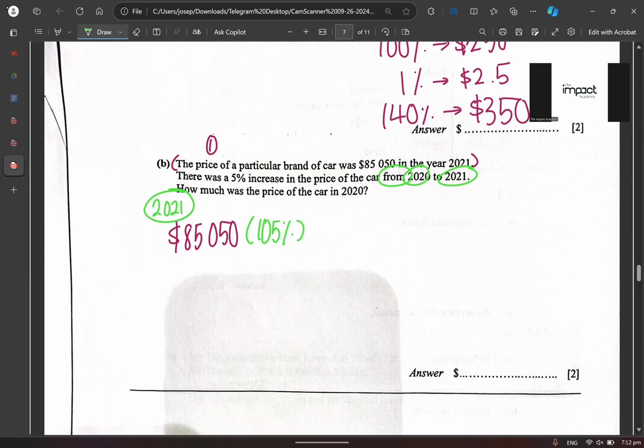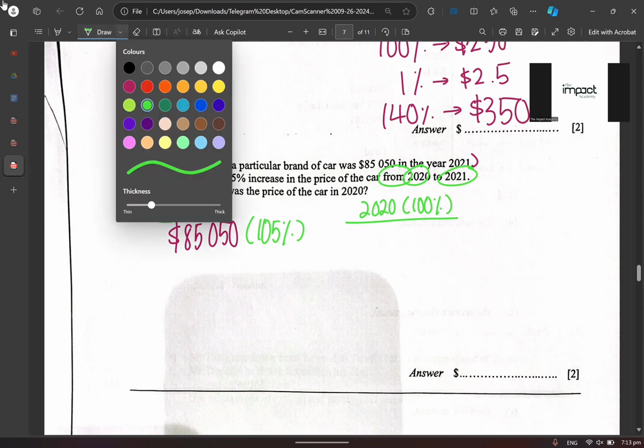Which one is already 105%? Agree or disagree? Because 2020 is lower, right? So 2020 is 100%. Agree so far or don't understand? All right, so what I want to do now, obviously, is to make sure I am able to find my 100%. Can you understand or don't understand?